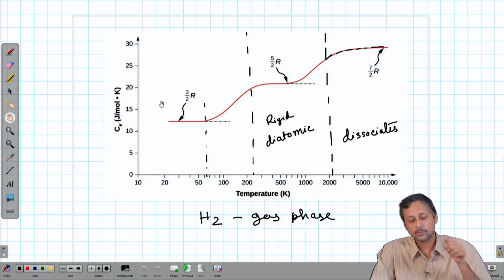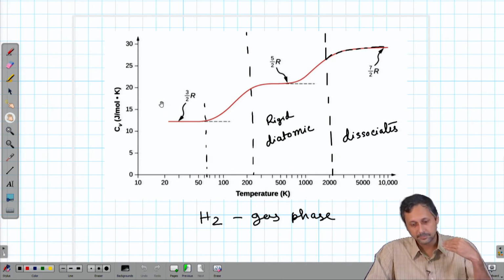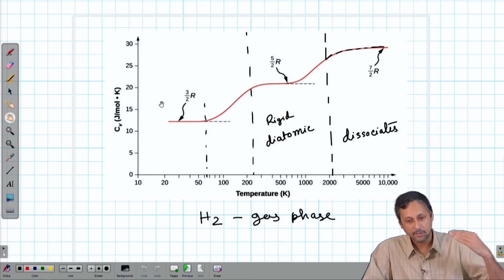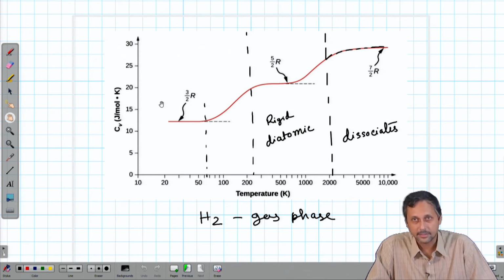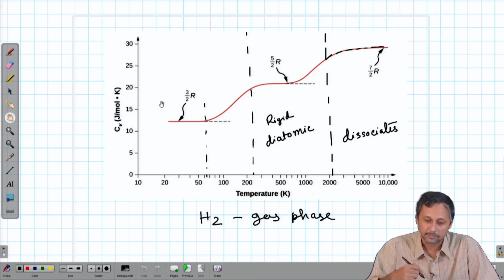Now, why is it not possible to execute the rotation? In order to understand that, we have to go into the details of quantum mechanics, details of the rotational spectrum. We are not going into that, but let me tell you that the rotational levels are frozen, because even the thermal energy is not sufficient for the second rotational energy level to be attained. So, we will come back to that in the next lecture in some more detail, what is thermal energy and why it is important. Of course, we have some idea by now, but we will go into the details of that.